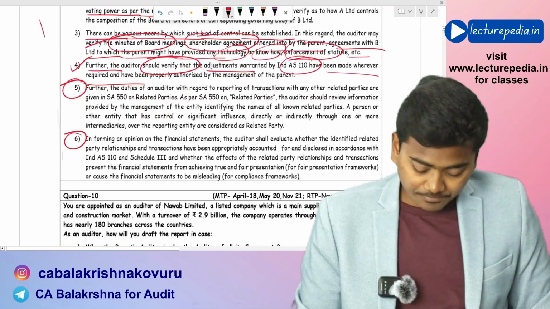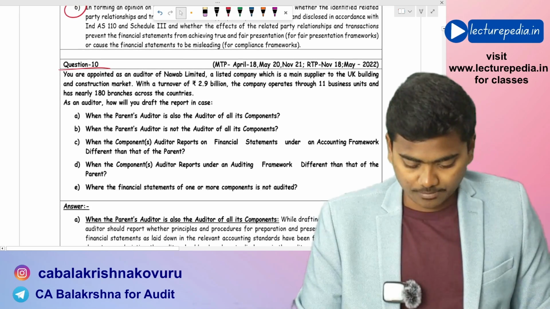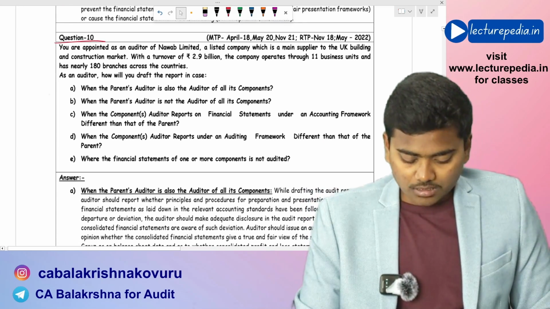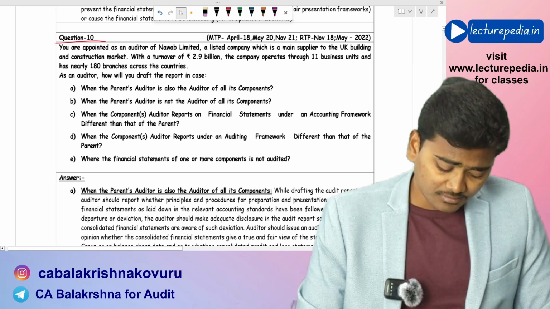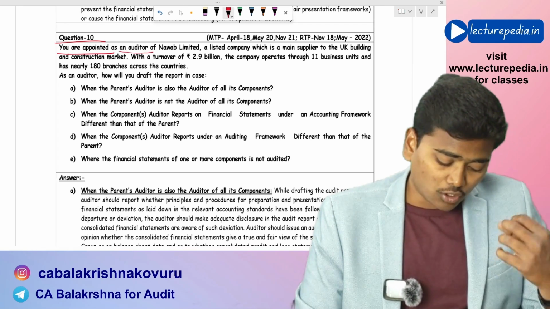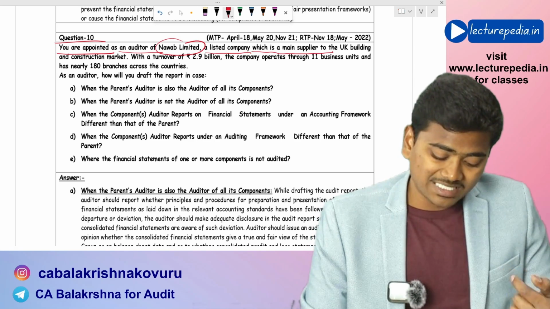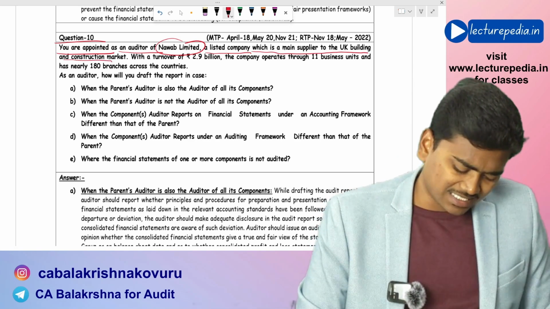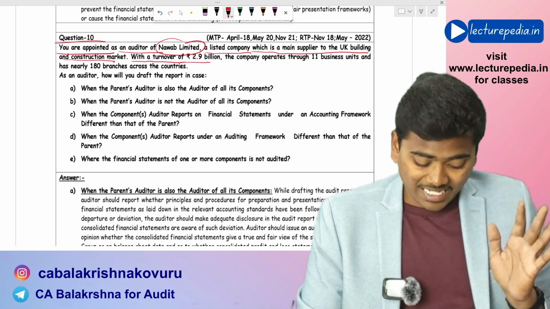Okay, moving to the next question. Question number 10. This is quite an important question. You are appointed as an auditor of Nawab Limited, a listed company which is the main supplier to the UK building and construction market, with a turnover of 2.9 billion.